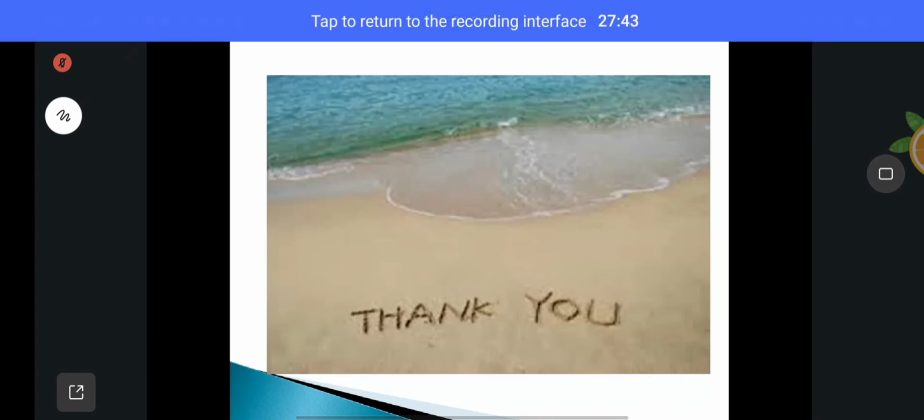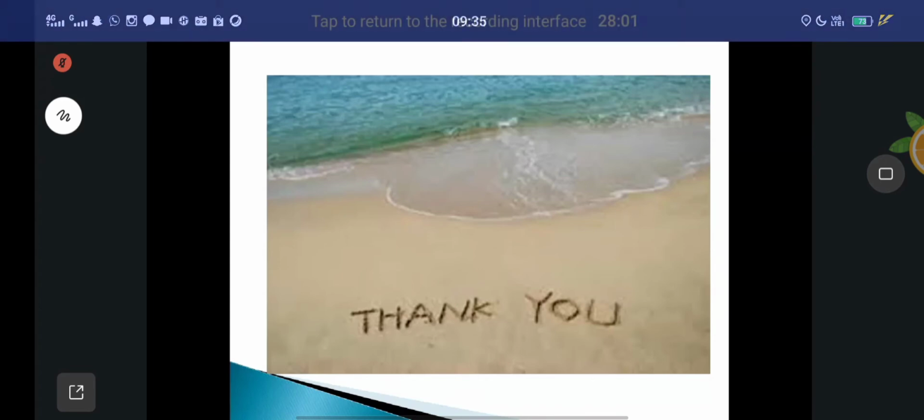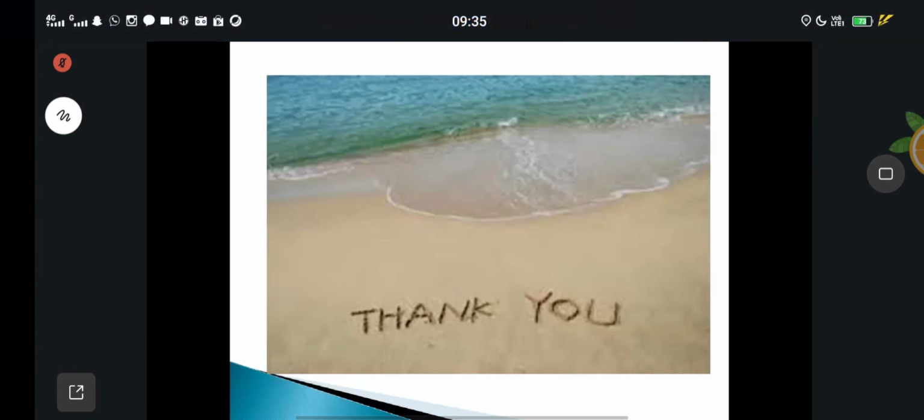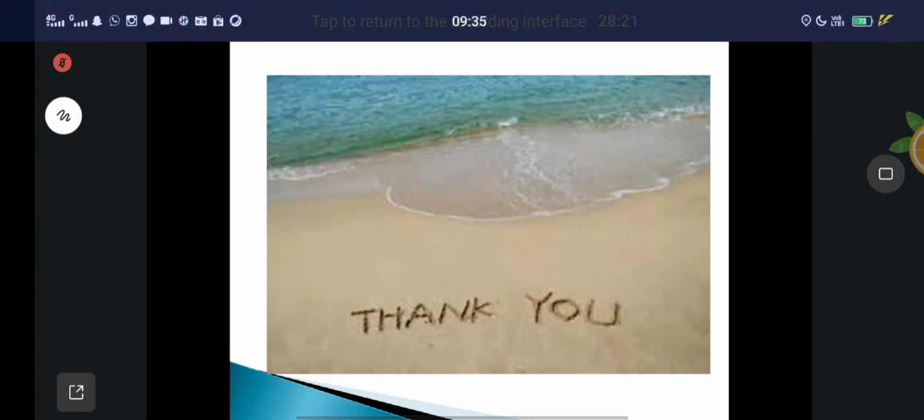Yes. Roll number 56. Roll number 56. Roll number 56 is present. Present? Present. Yes. What is the definition of the popliteal fossa? Yes, sir. Definition of the popliteal fossa. Definition. Present, sir. Roll number 56. Present, sir. What is the definition of the popliteal fossa?